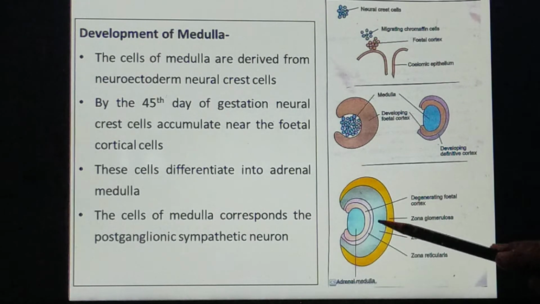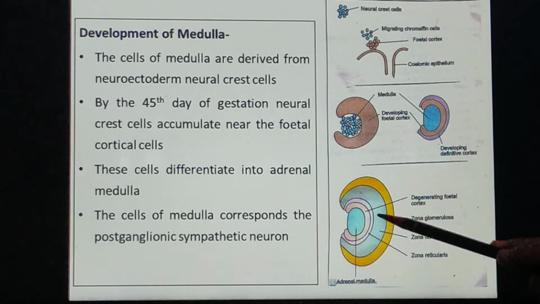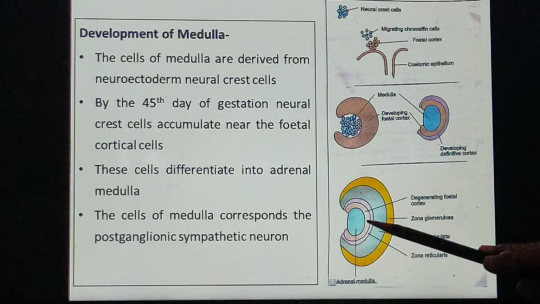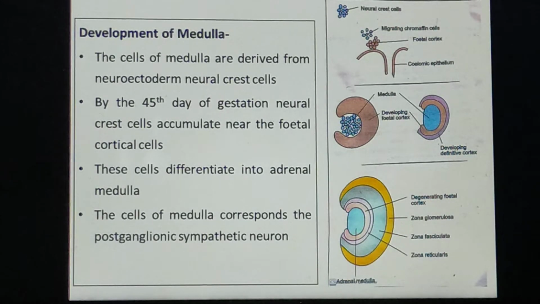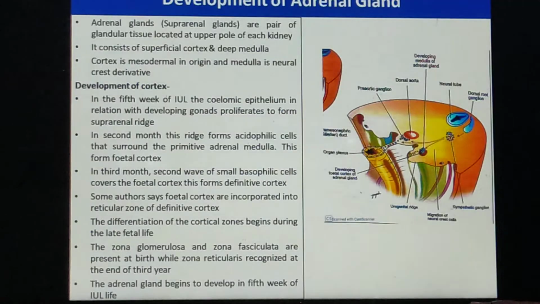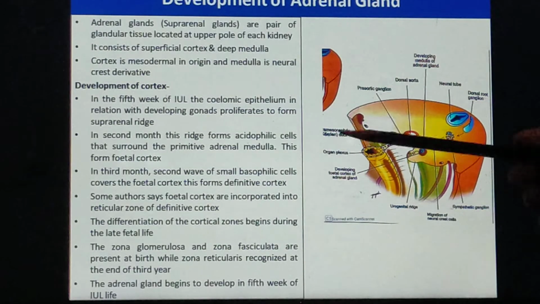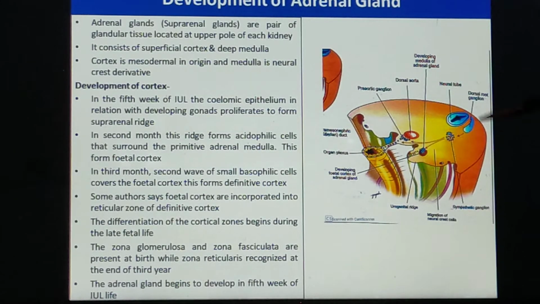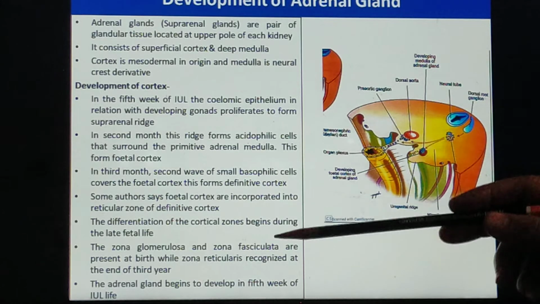They start developing by the late fetal life, while the zona reticularis, which is the inner layer, develops late. It is said that by the third year of life it develops. Did you understand the things? Now, this is how the adrenal gland develops.